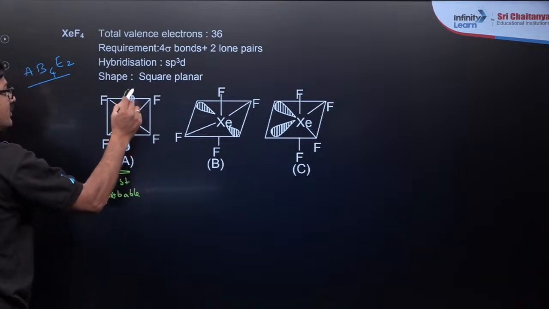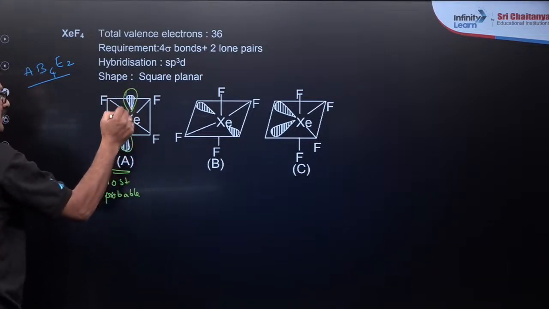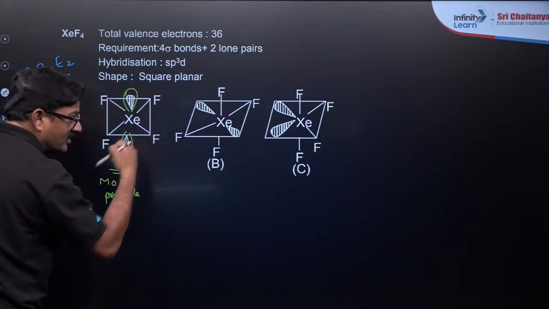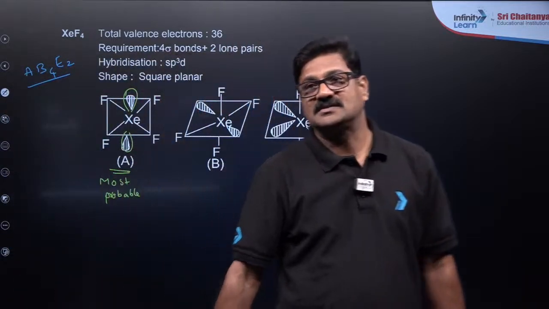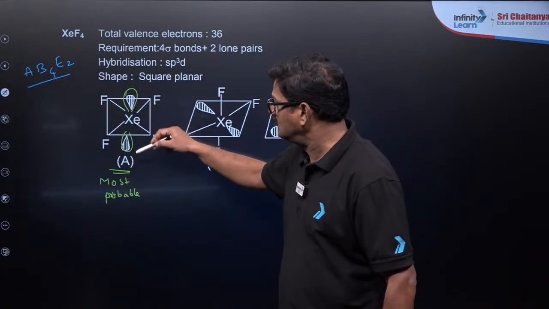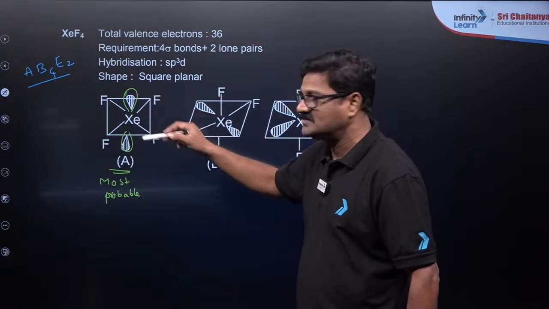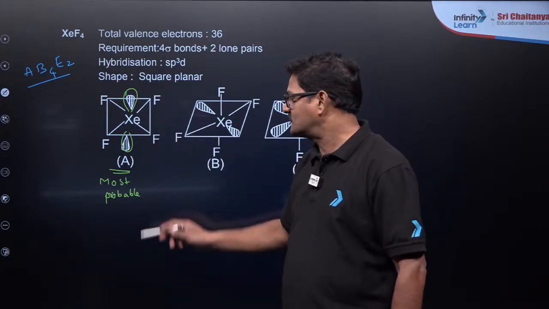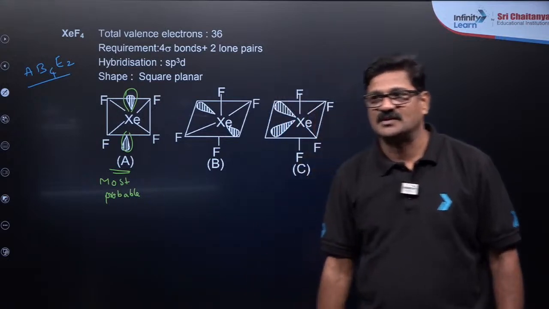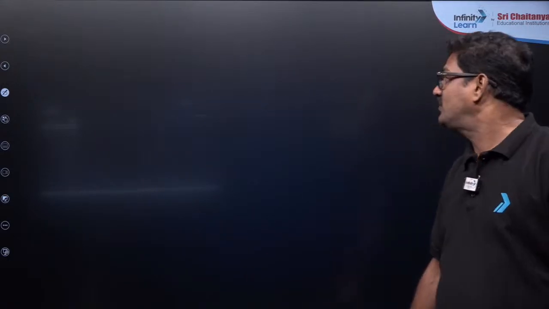Why? Because the lone pairs of electrons are maintaining the maximum distance, so the repulsion between them will be the least. As the lone pairs are far apart, they have the least possible repulsion, so it is the most probable structure. That is about the VSEPR theory.